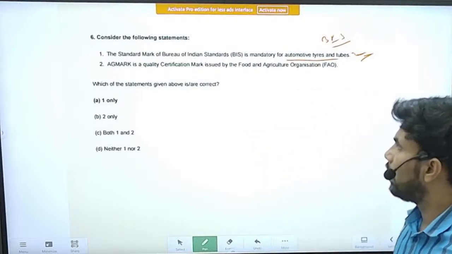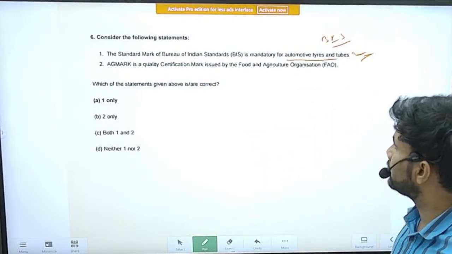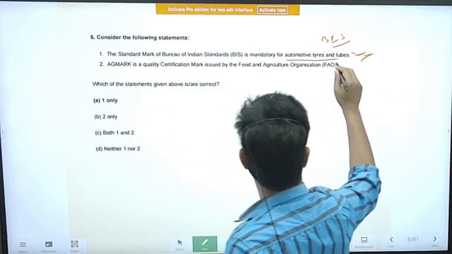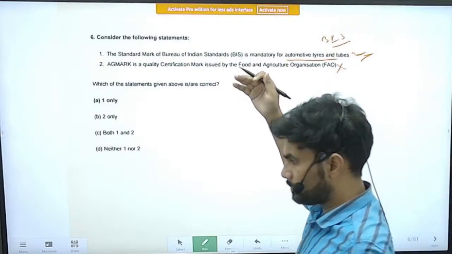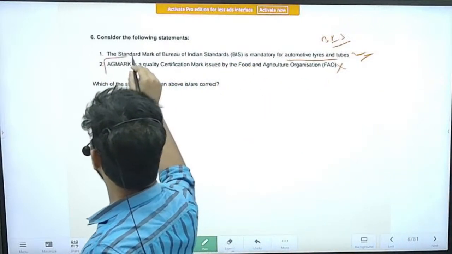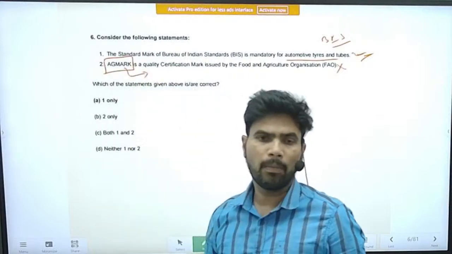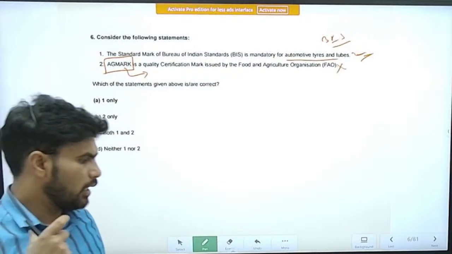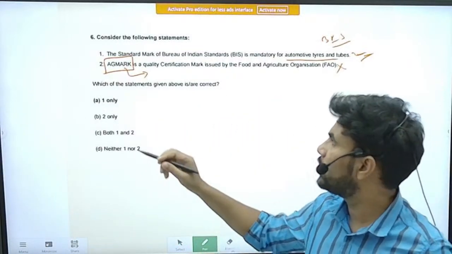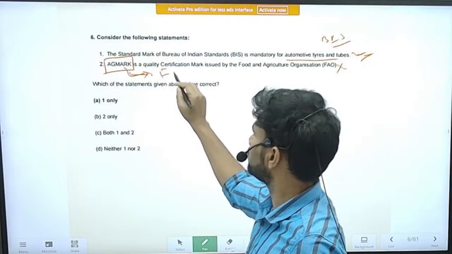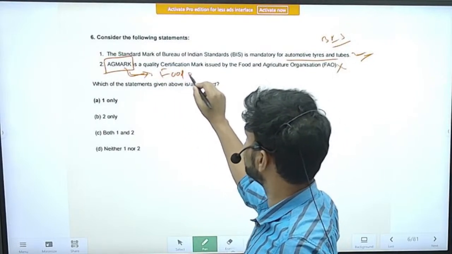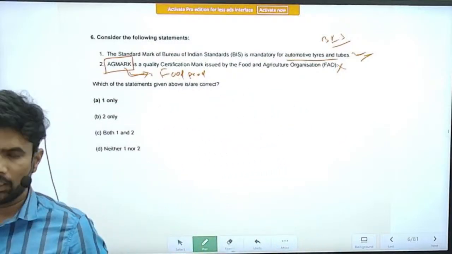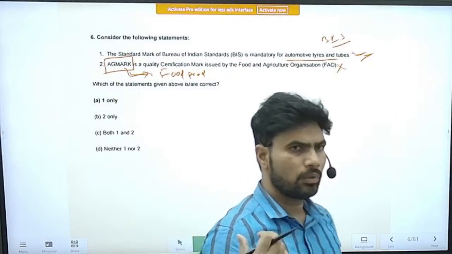Statement 2, AGMARK is a quality certification issued by the Food and Agricultural Organization. So this is an incorrect statement. FAO is international. AGMARK is very specific to India. It is the mark given by India. So within India, this AGMARK certificate is given. Majorly it is given for food products. AGMARK is related with food products. So once the AGMARK certificate is given, the conclusion is that they are fit to be consumed.